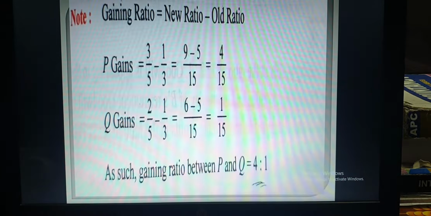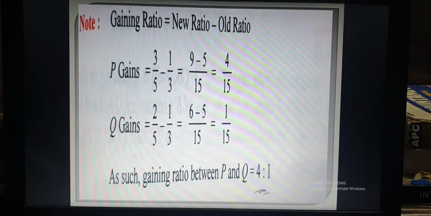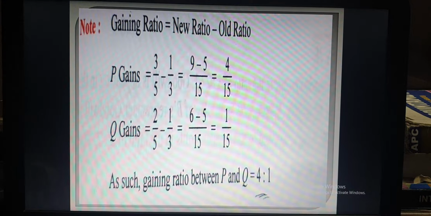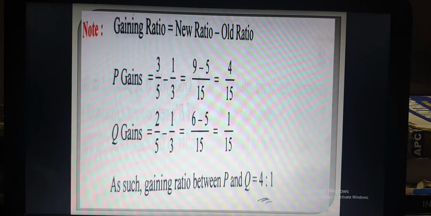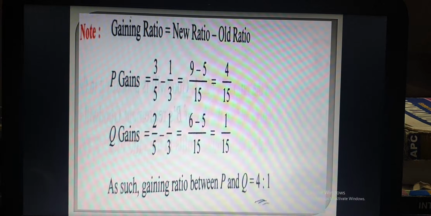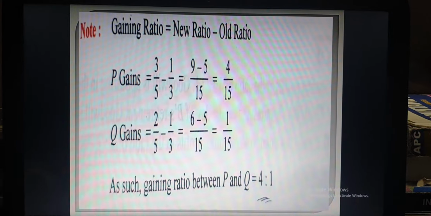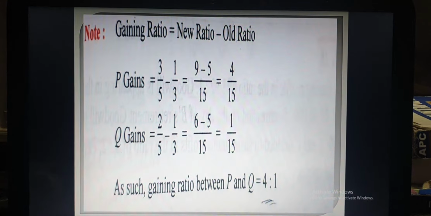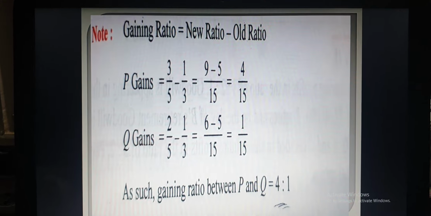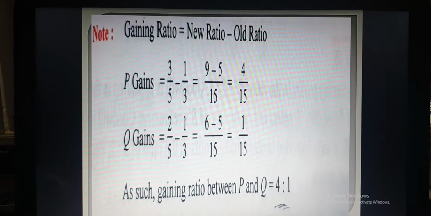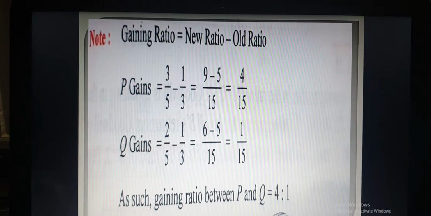Let's move to the next slide. Here is the calculation of gaining ratio, that is new ratio minus old ratio. So P's gain will be new ratio minus old ratio. The new ratio of P is 3/5 and the old ratio is 1/3. Same in case of Q, the new ratio is 2/5 and old ratio is 1/3. So by applying the formula of new minus old ratio, you will get the gaining ratio, and gaining ratio is 4:1, that is 4/15 and 1/15 after taking the LCM. Now come to the answer part.